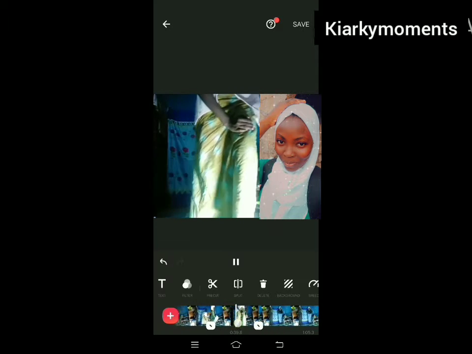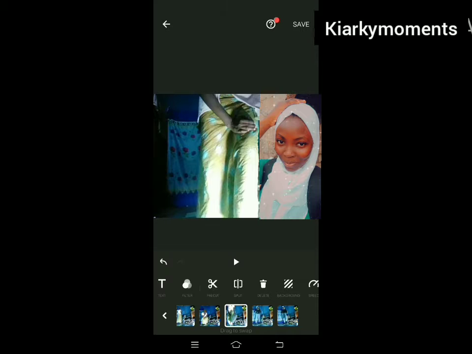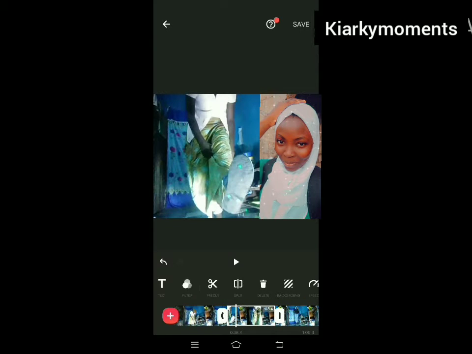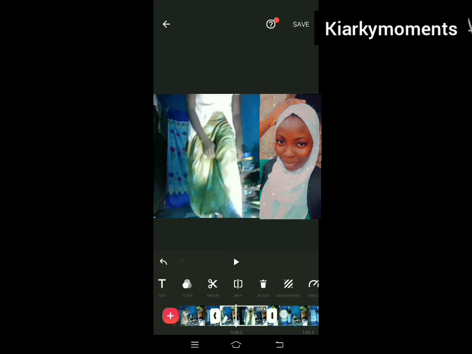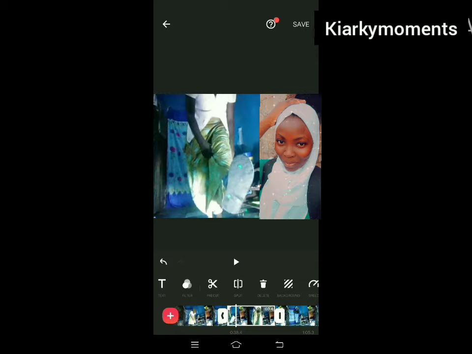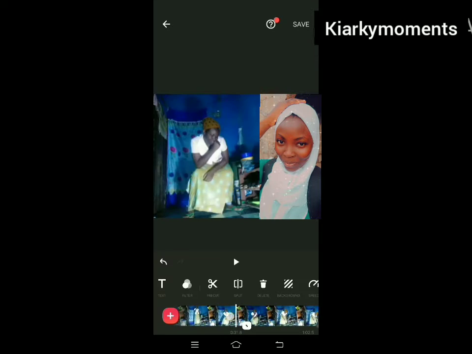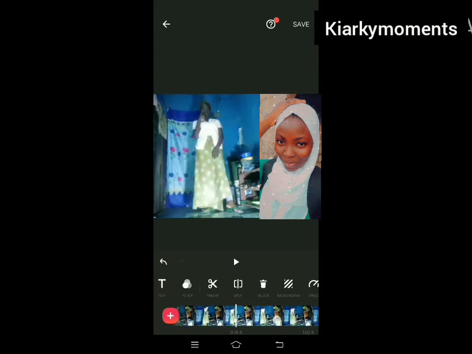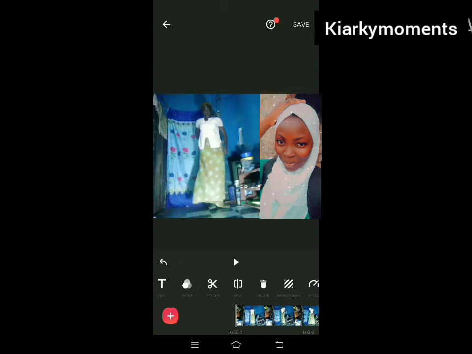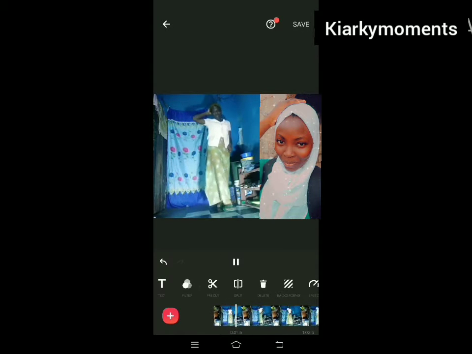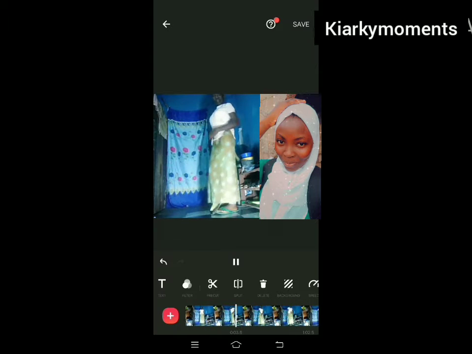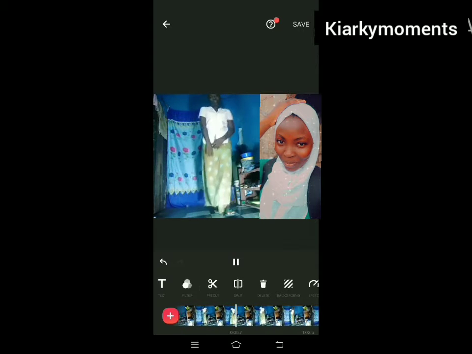I'll be cutting out those points where I raise my leg to the point where it's now stable. Then I'll be cutting out those places where I was putting the pose and the place where I was also putting on the switch way and other stuff, all the unnecessary parts, so the video will come out professional and look awesome. So guys, watch to the end to see the outcome of this video.